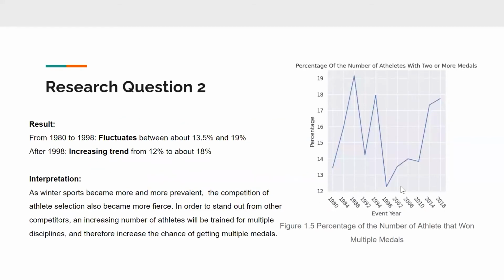And here is the result we got. We can see the data fluctuates between about 13.5 and 19% between 1980 and 1998. But after that, there is a clear increasing trend from 12 to 18%. Our interpretation is that winter sports are becoming more popular, so the competition for athlete selection is also becoming more fierce. To stand out from other competitors, an increasing number of athletes will be trained for multiple disciplines. Therefore, there will be an increase in the chance of getting multiple medals. And that's all for my part.